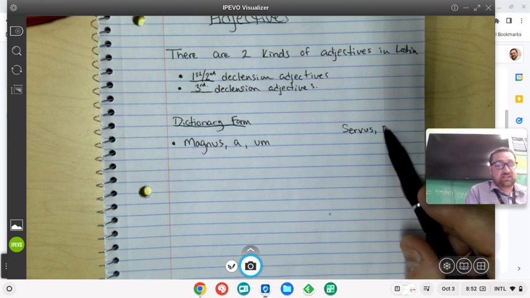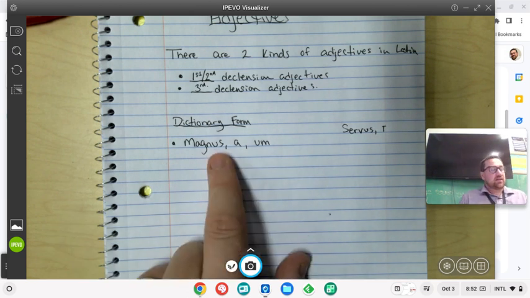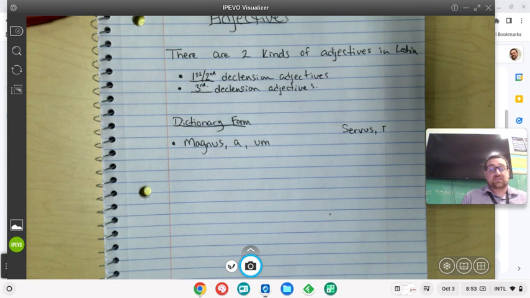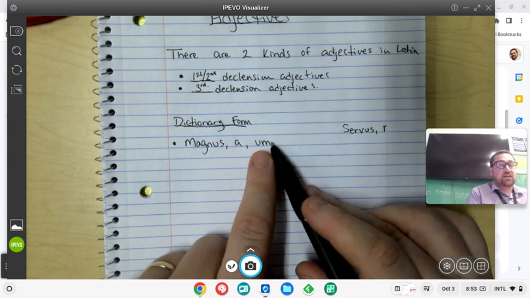Oftentimes, the genitive singular is needed to be able to know what the stem of a word is, right? And so that's why those 2 parts were part of the dictionary form for nouns. In an adjective, we have 3 parts to the dictionary form: magnus, magna, and magnum.